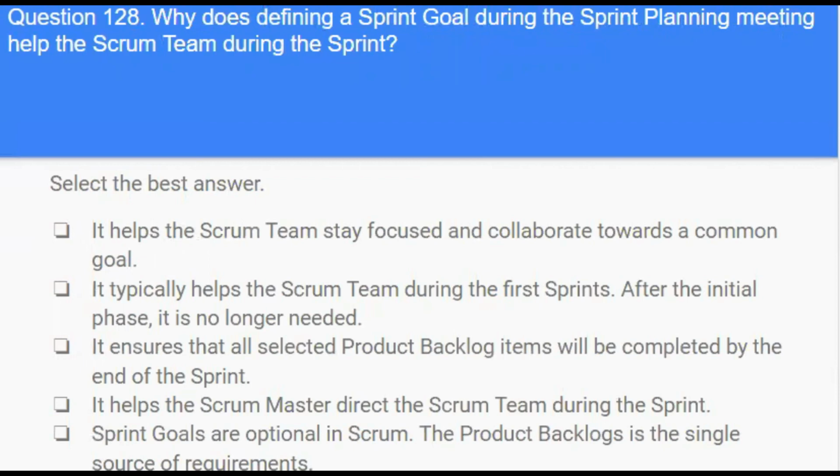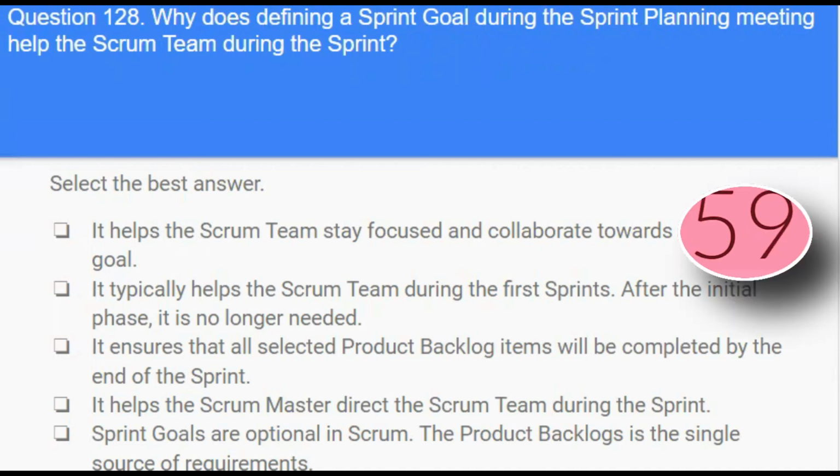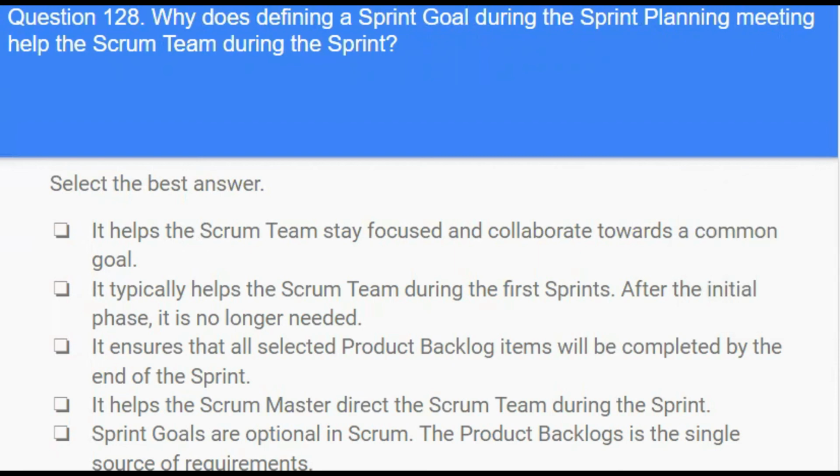It helps the Scrum Master direct the Scrum team during the sprint. Sprint goals are optional in Scrum. The product backlog is a single source of requirements. Answer is it helps the Scrum team stay focused and collaborate towards a common goal.